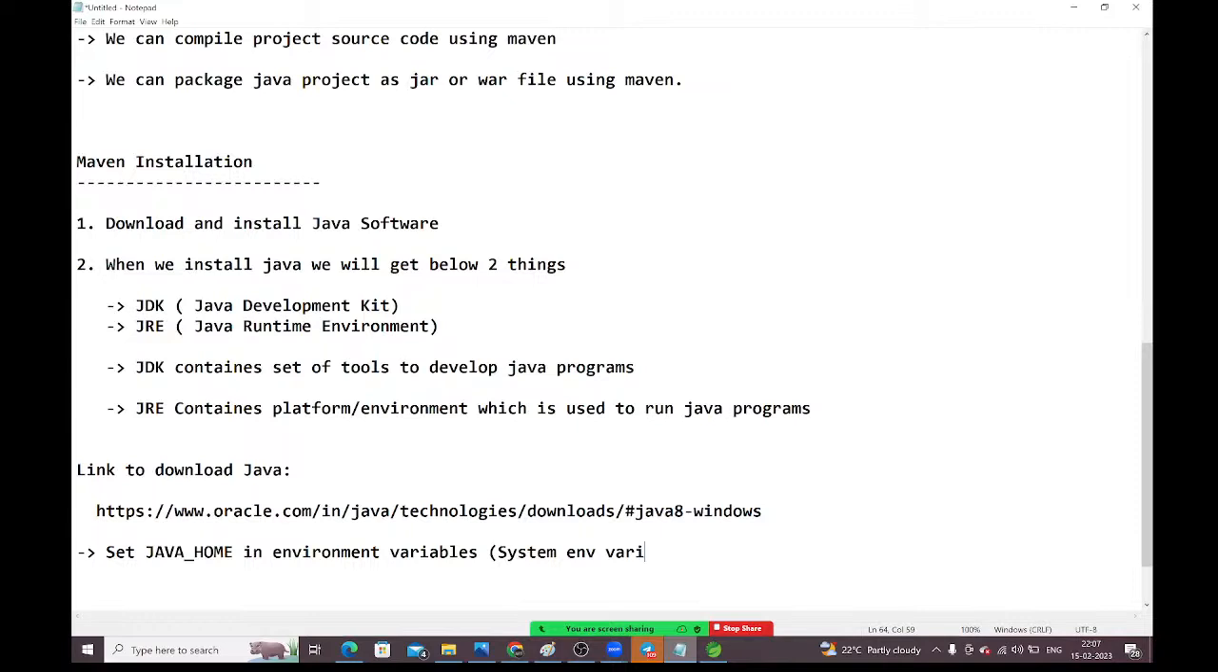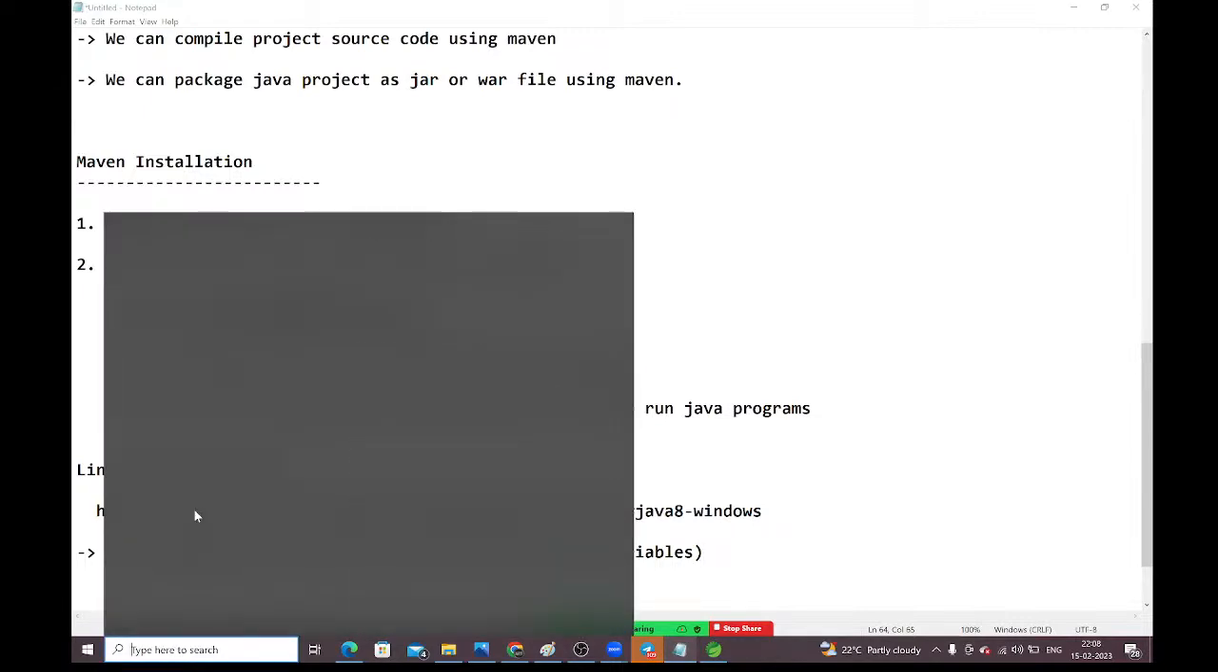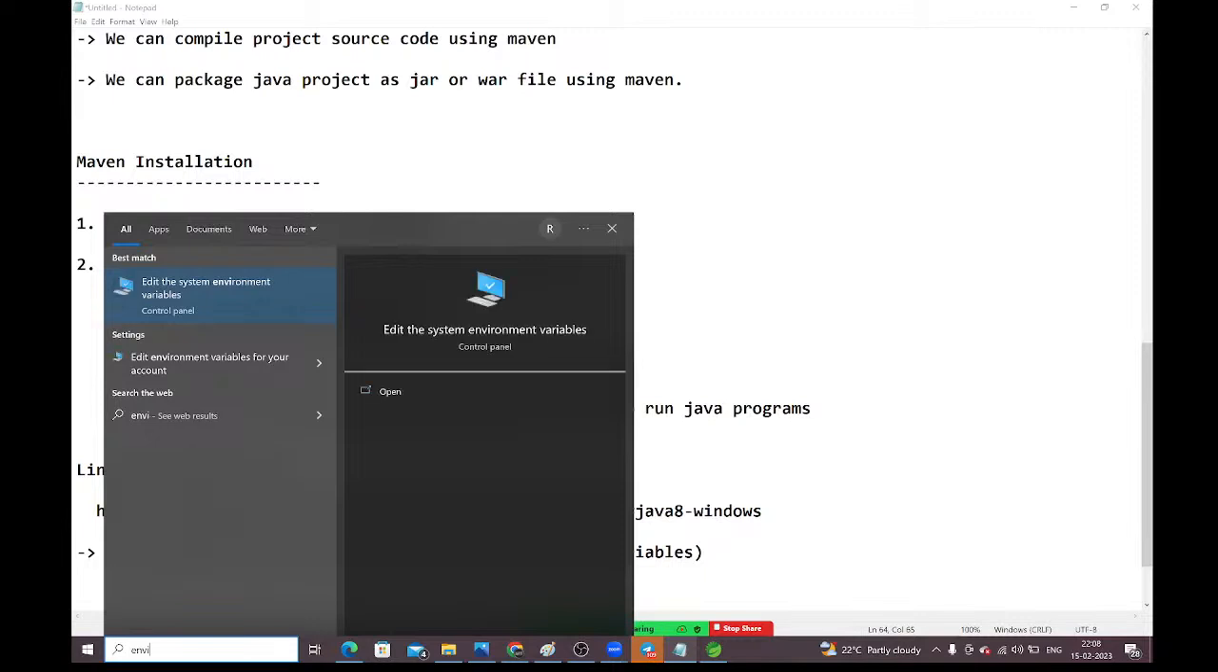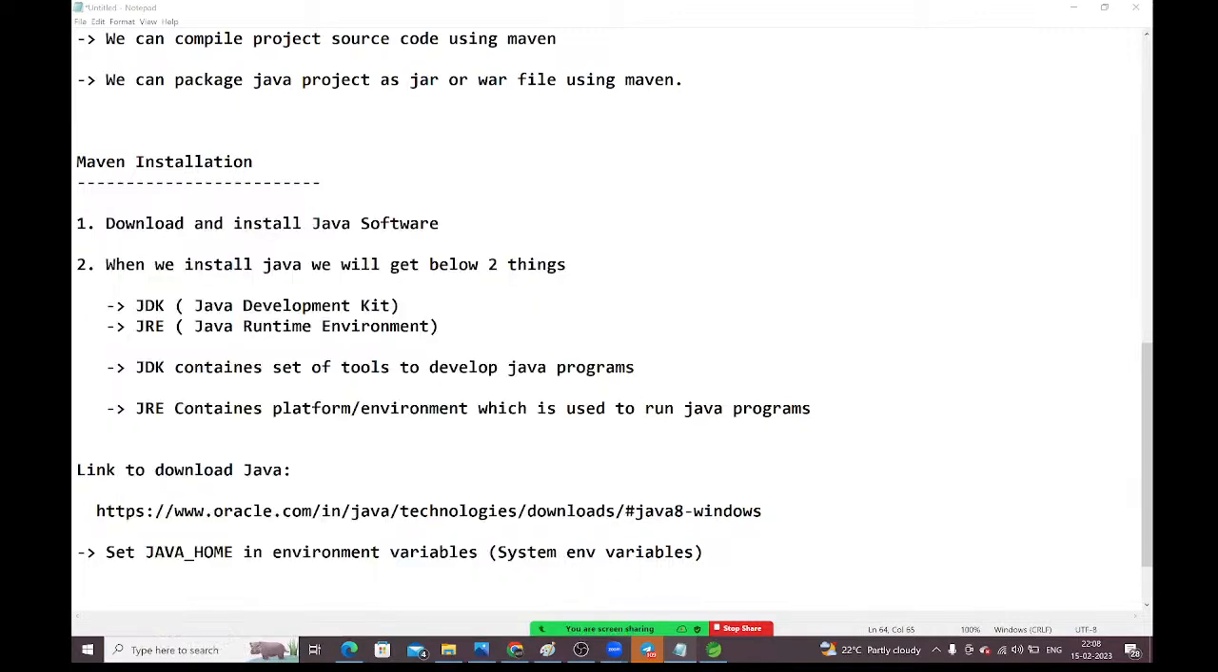In my system this setup is already there. I am a Java developer, that's why everything is there, guys. Let me show it. Here you can see, search for environment variables. Edit the system environment variables. See, here we have the option to edit the system environment variables. Click on this, guys.